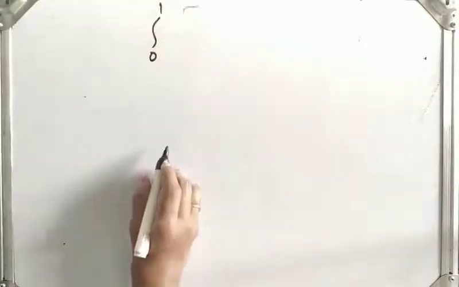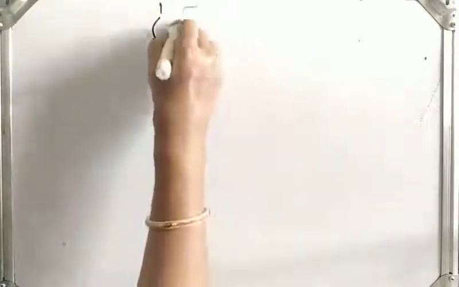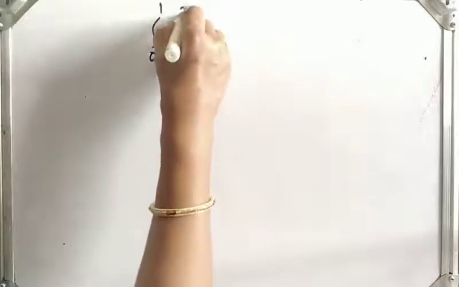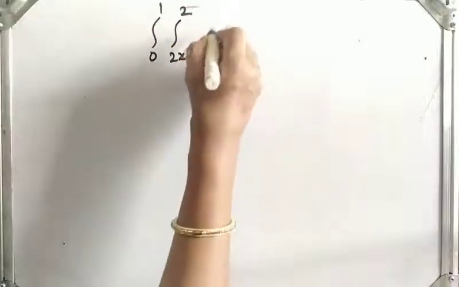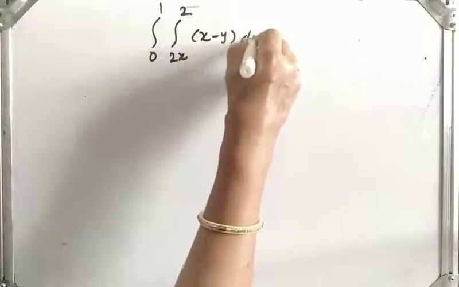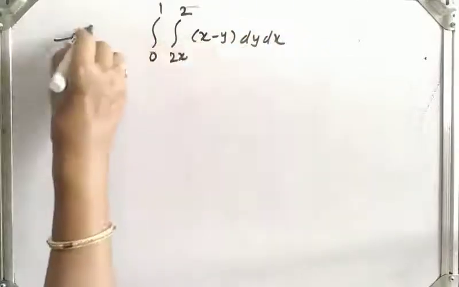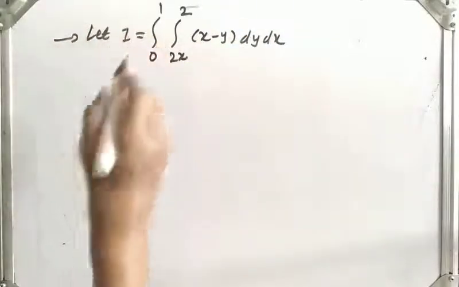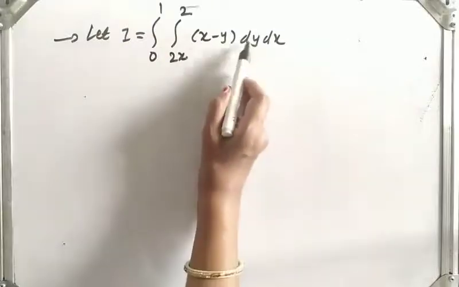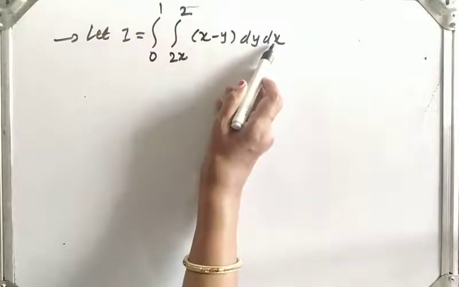Evaluate the double integral from 0 to 1, from 2x to 2, of (x minus y) dy dx. So in the solution, let I be equal to this given integral. First we have to integrate with respect to y and then with respect to x.